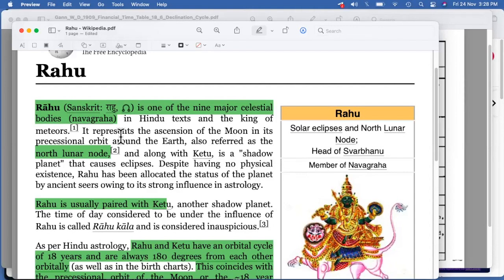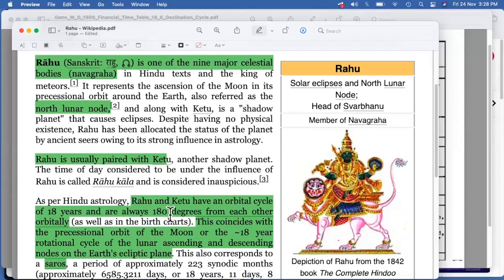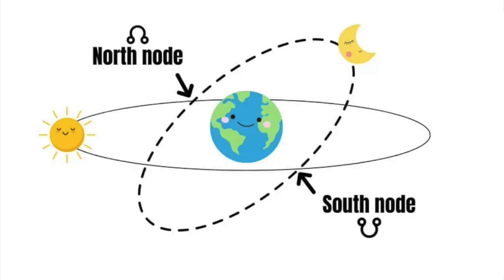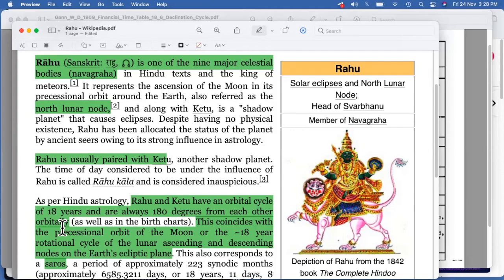Now Rahu and Ketu are always opposite to each other at 180 degrees. This is a very important thing that we need to understand. North node, south node, 180 degrees apart. This is the first part to understand, because some things are really important and critical.